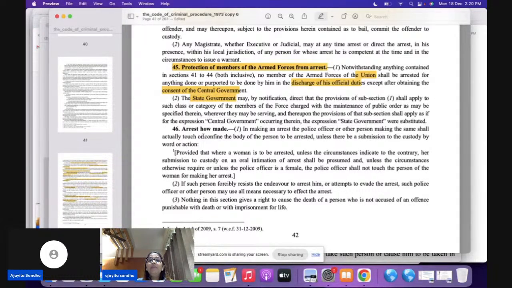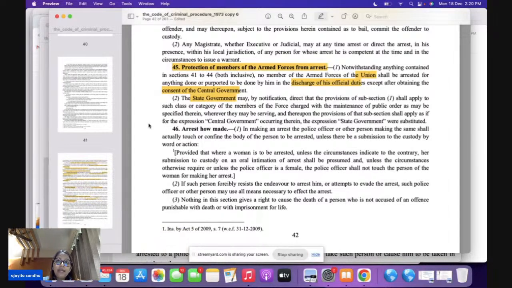But please remember that if there is a person who is a member of the armed forces and he has escaped, section 45 is not going to be applicable to this person.